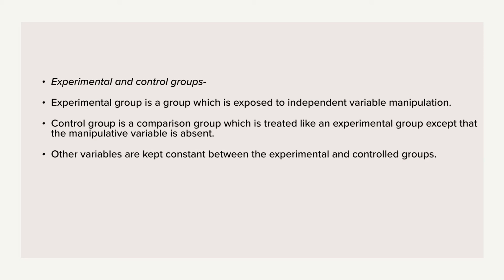Okay, in one room no one was present from before. In one of the rooms there were people present, but they were not given any instructions. And in the third room people were already present and they were given instructions. So the first one is your control group, where there is no manipulation of the independent variable.